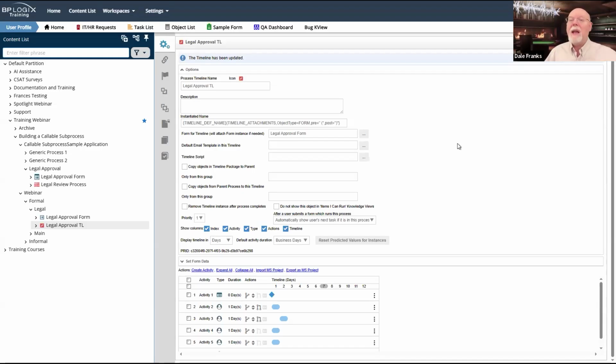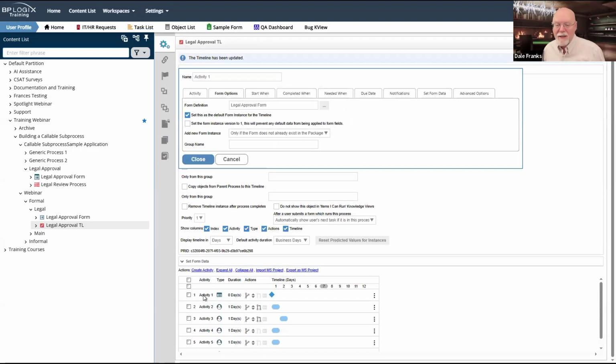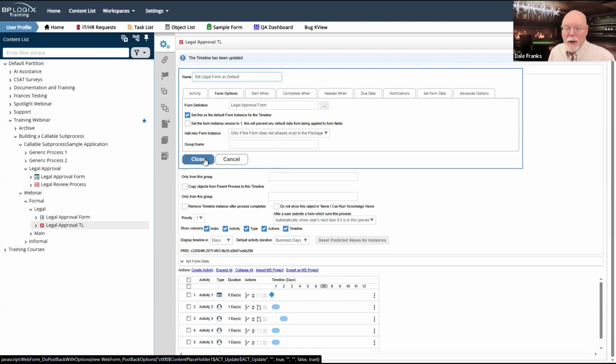There wouldn't be any other forms. And so in that case, this activity number 1, which we should probably name as set legal form as default, won't matter because it'll already exist in the process timeline if we start it as its own thing. And so it'll just automatically create that form.